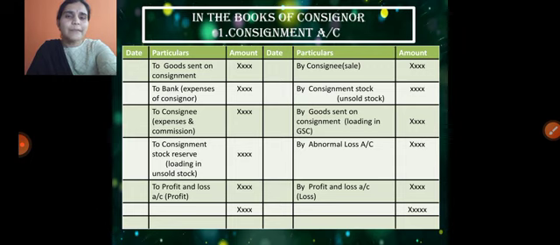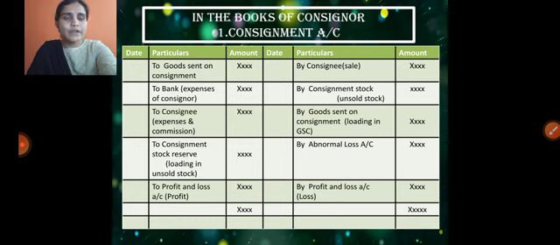And at the same time, if any adjustment is there regarding unsold stock, we need to take it on the credit side, because the stock is left over and available after the agent promoted the sales. That is the leftover stock, so that is taken on the credit side.